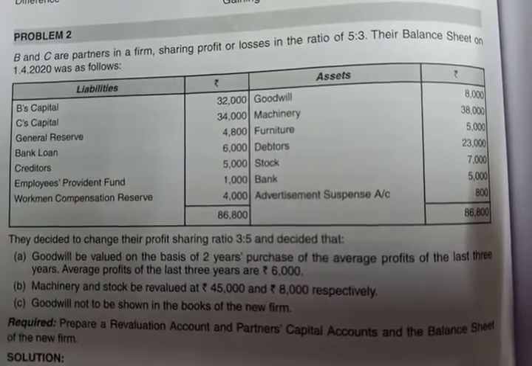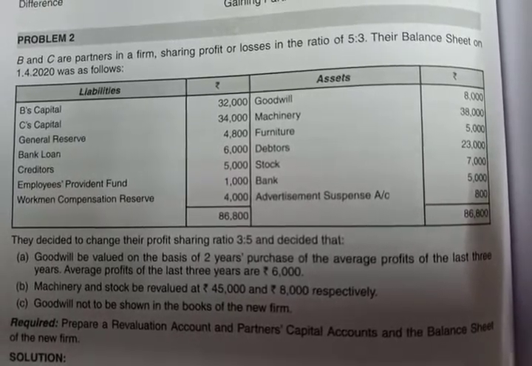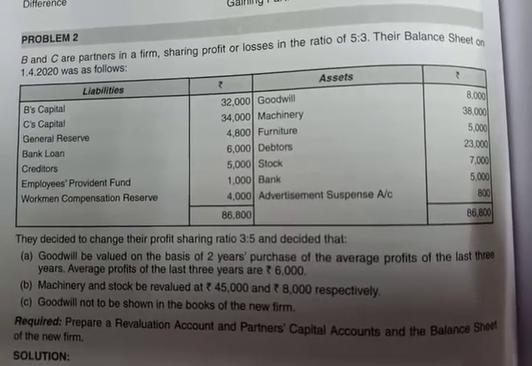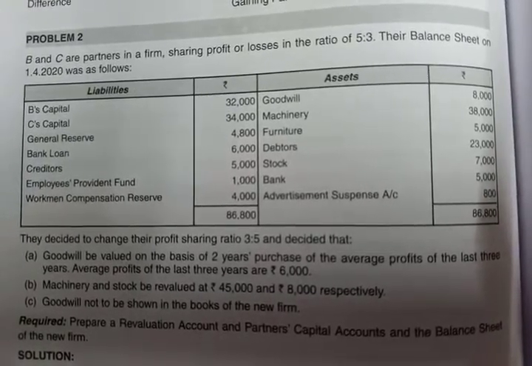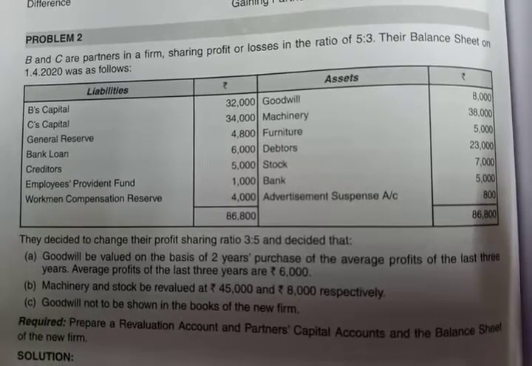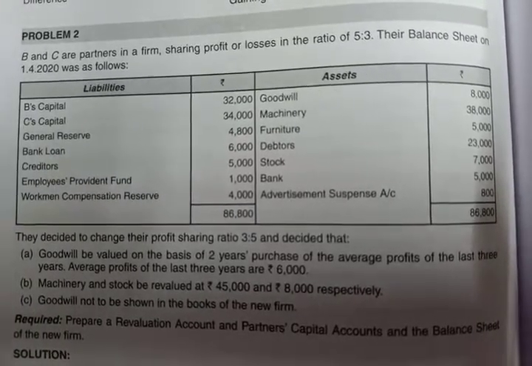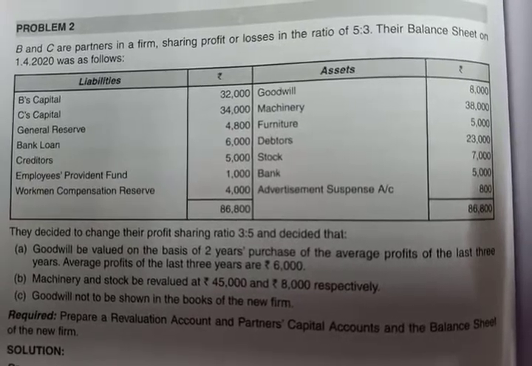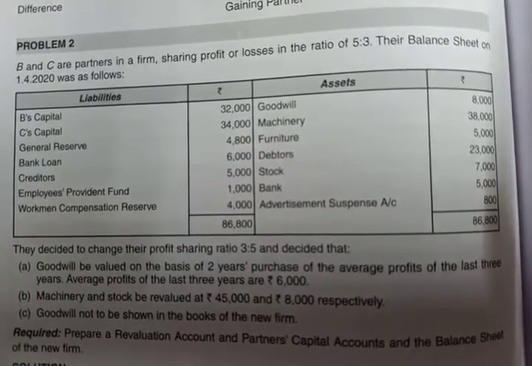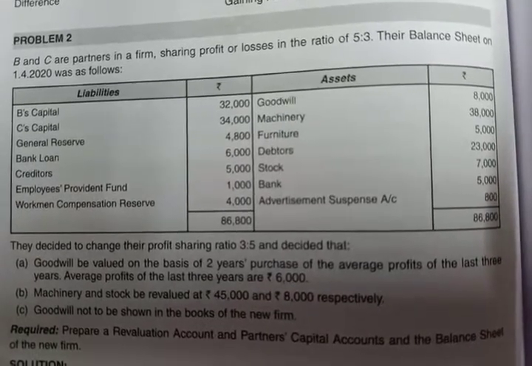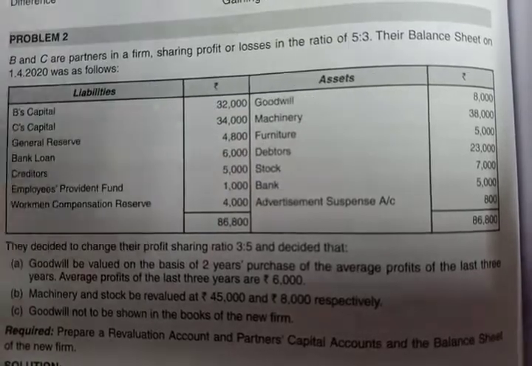In the second adjustment, machinery and stock are to be revalued at rupees 45,000 and 8,000. Revalued amounts of machinery and stock have been given. And in the third adjustment, they told us that goodwill is not to be shown in the books of the new firm. That is obvious. We will not show the goodwill, but we will pass the journal entry of adjustment of goodwill in the books of accounts.